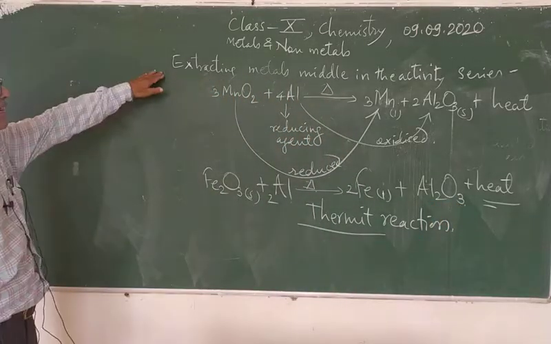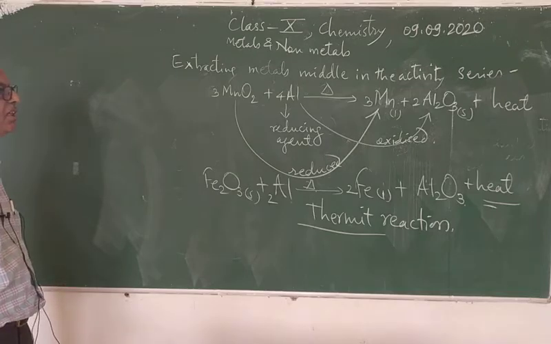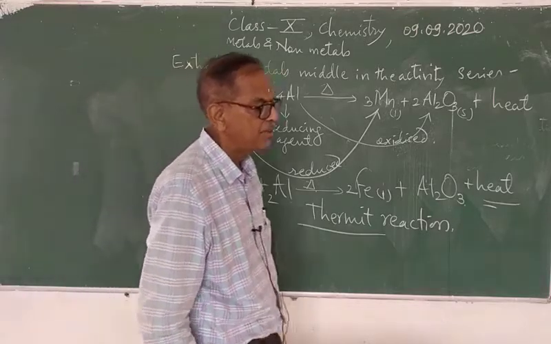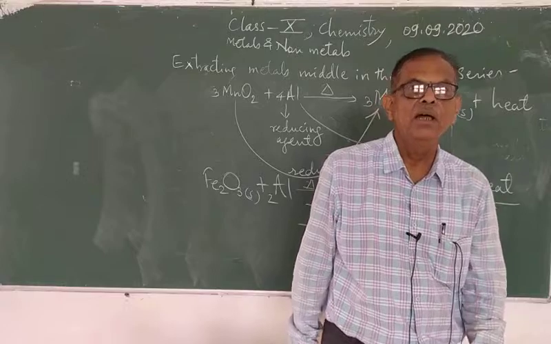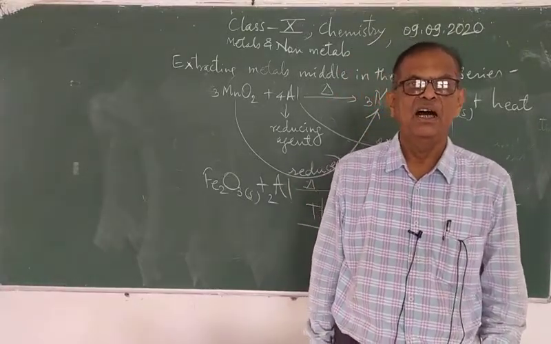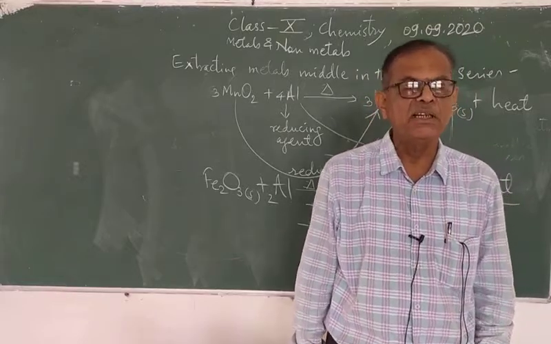So, extracting the metals in the middle of the activity series: the metals which are present in the middle of the activity series are zinc, iron, Pb, copper, etc. And these metals are moderately reactive.